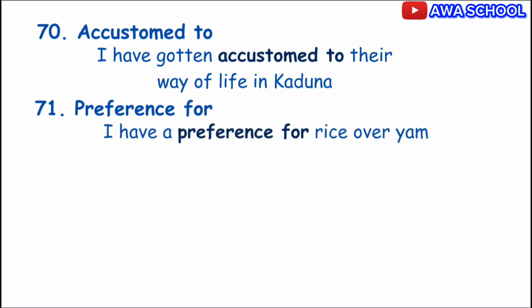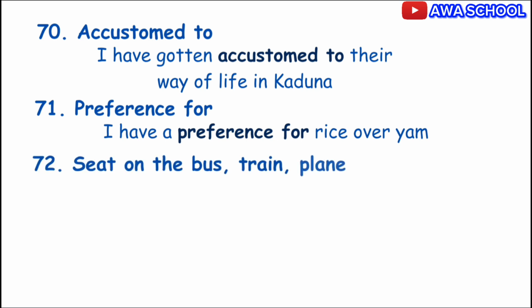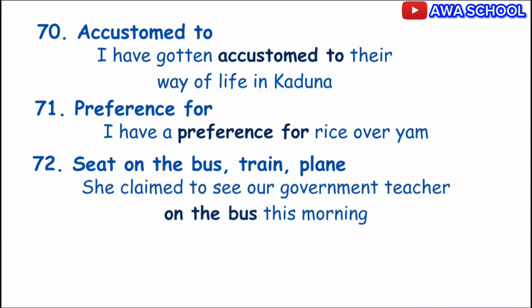Is that clear? While you travel by train, bus, air or plane, you actually sit on the bus, train or plane. Is that clear? So I can give an example like she claimed to see our government teacher on the bus this morning. Is that clear? So on the bus, on the train, on the plane, these are correct.